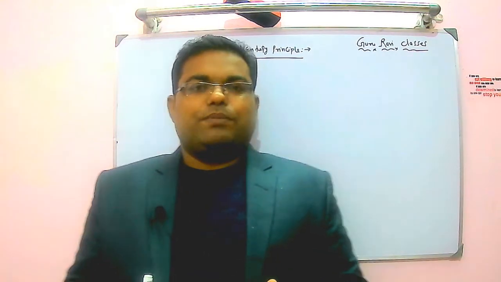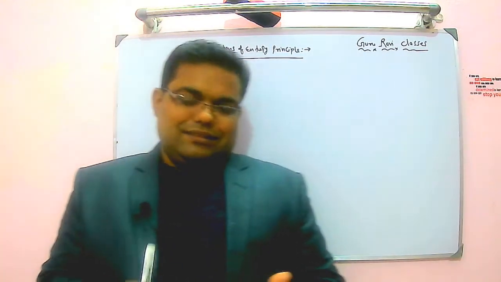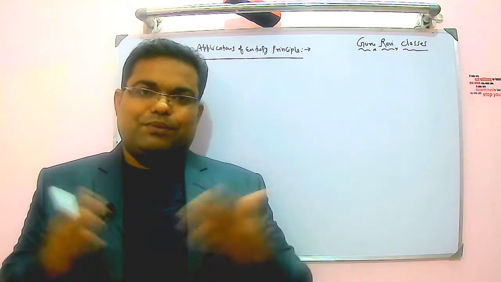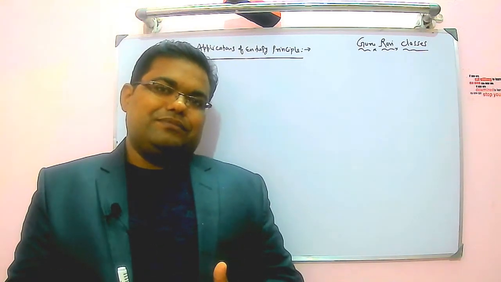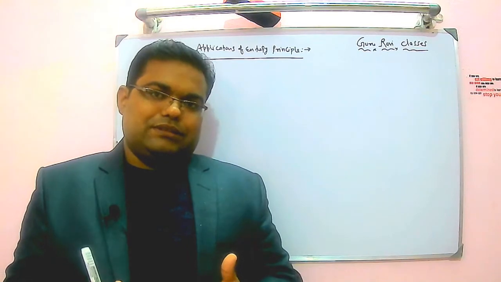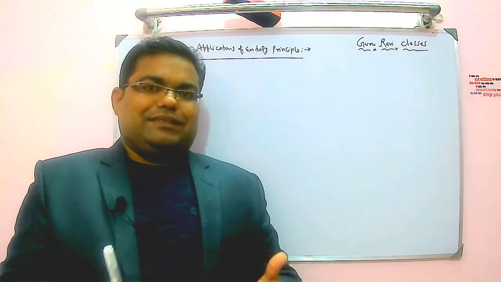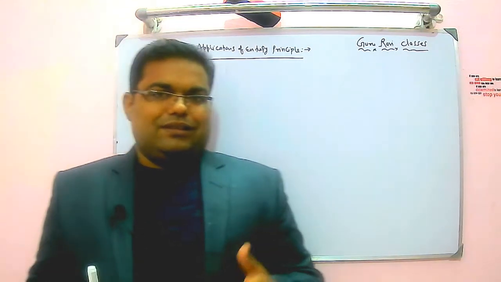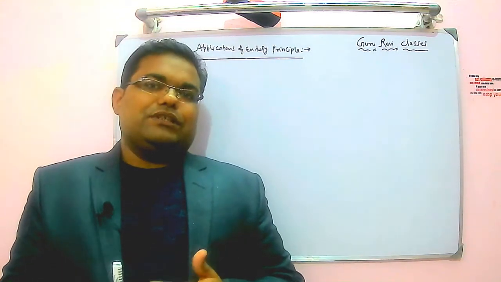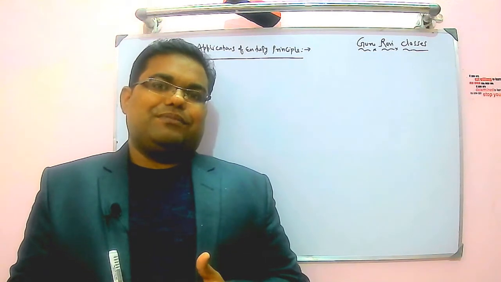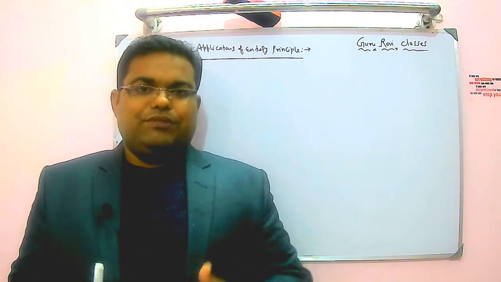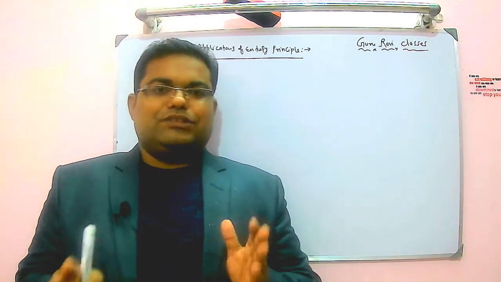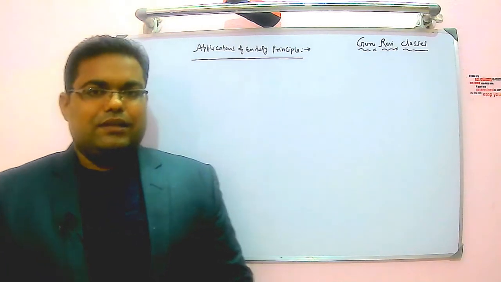If we look at the entropy principle, it says that the entropy of an isolated system, or you can say the entropy of the universe, keeps on increasing. It remains the same only when all the processes associated with the universe are reversible, but none of the processes is reversible in nature. So the entropy of the universe keeps on increasing. It remains the same only at the state of equilibrium. It will be maximum at the state of equilibrium, right? And the change in entropy is zero if all processes are reversible.